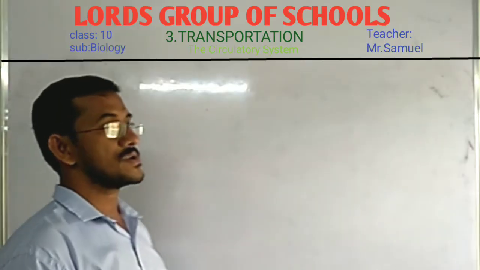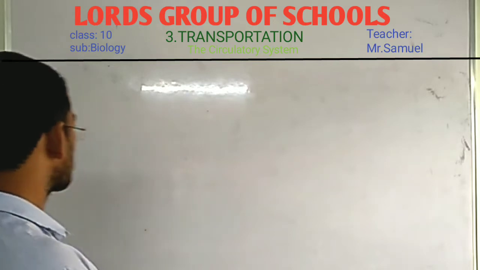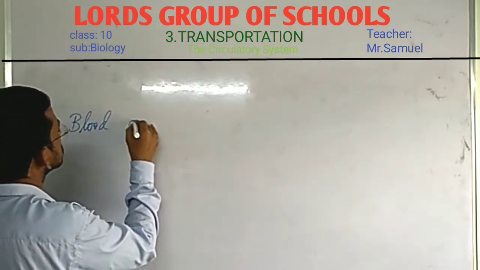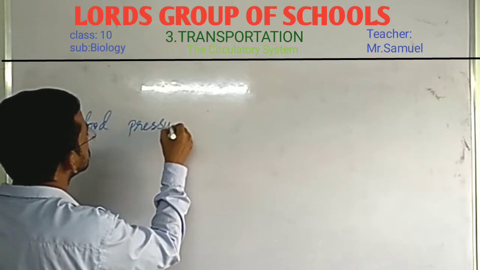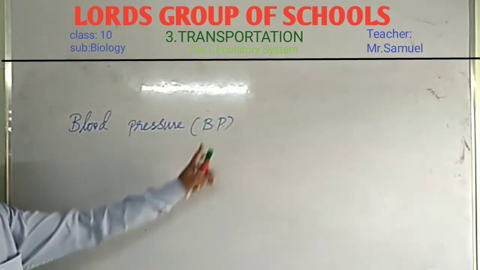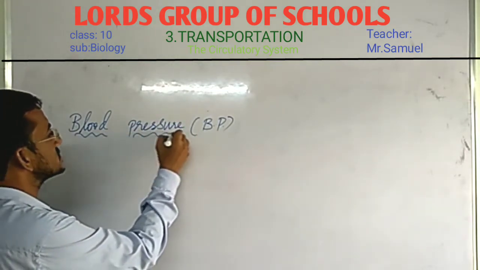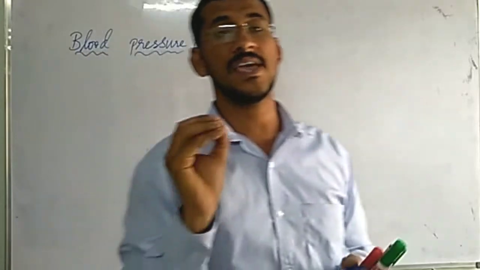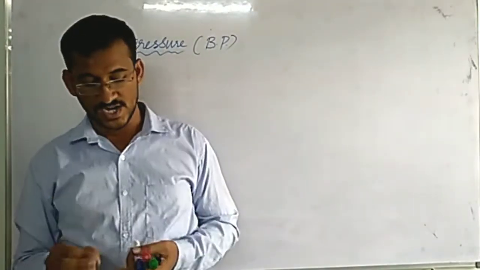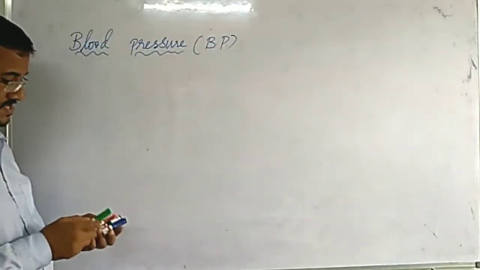Let us learn about BP. Blood pressure is nothing but BP. This is the short form. What is BP, or what is blood pressure? The pressure exerted by the blood on the walls of artery is called as blood pressure.